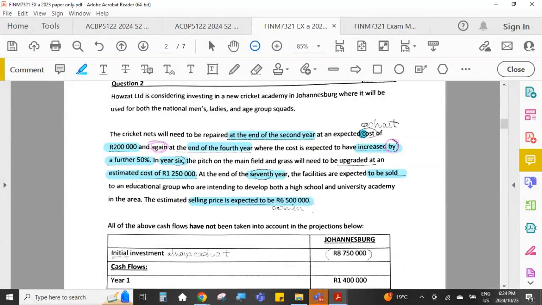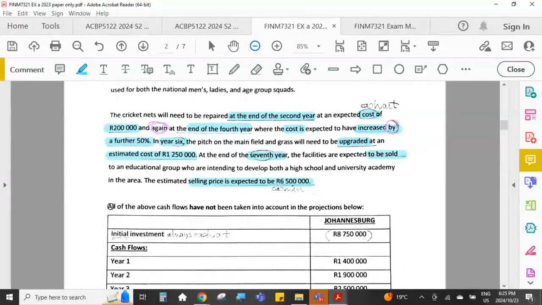So over here, this is a cost. This will be a cash flow out. In year 4, this is a cost. That will be a cash flow out. In year 6, it is an upgrade, which is a cost. That 1250 will be cash flow out. At the end of the 7th year, we are going to sell whatever we build in here. The facilities will be sold, which means that 6.5 million will be a cash flow in.